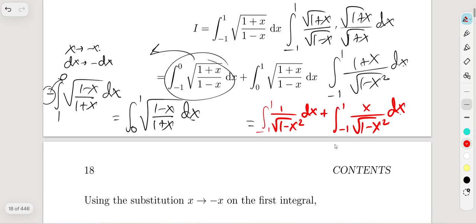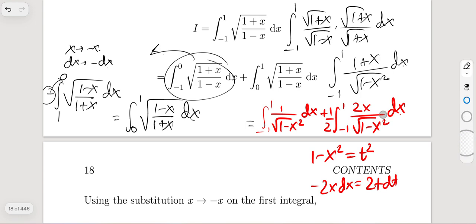And we can divide and multiply this integral by 2. When you replace 1 minus x squared with t squared, in order to get rid of the square root, the derivative gives us minus 2x dx equals 2t dt. You don't need to worry about these twos.